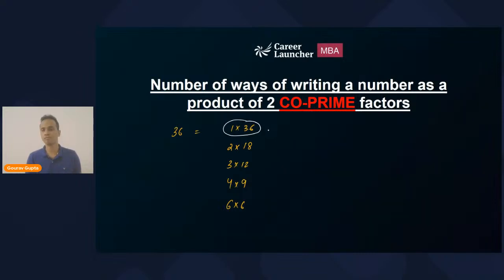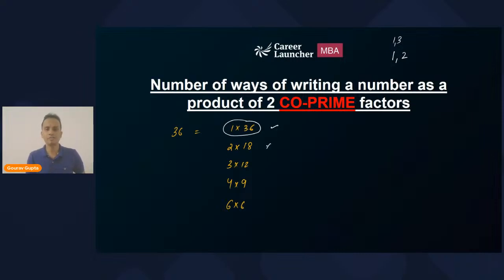So first example: 1 and 36, are they co-prime with respect to each other? Yes, they are co-prime. Another example you can say is that 1 will be co-prime with every other number. So 1 and 2 will be co-prime, 1 and 3, 1 and 4, 1 and 5, 1 and 6. 1 will be co-prime with respect to every number. As soon as we dig into these concepts, we will start generating some more concepts. So 1 and 36, yes, they are co-prime.